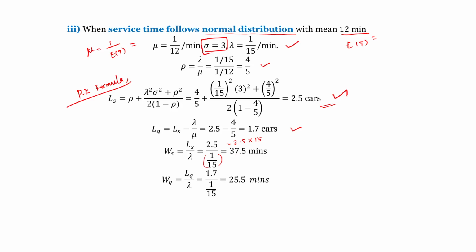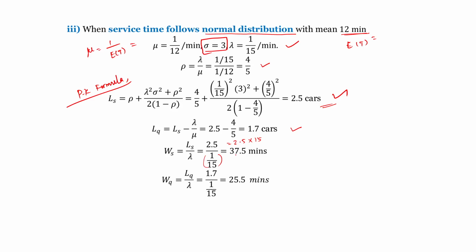The waiting time in the queue is LQ divided by lambda. LQ is 1.7 cars, so 1.7 divided by 1 by 15. It becomes 1.7 into 15, which is equivalent to 25.5 minutes. It is the third subdivision, if the service time follows normal distribution.